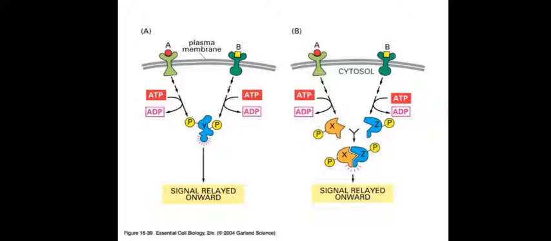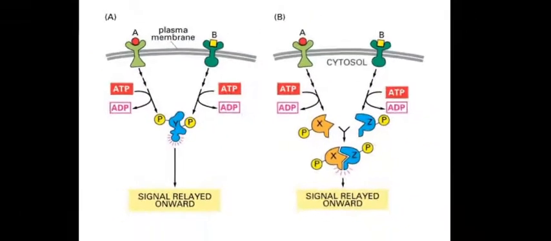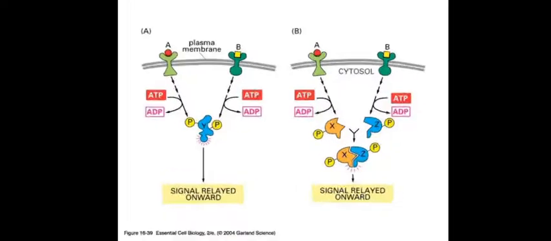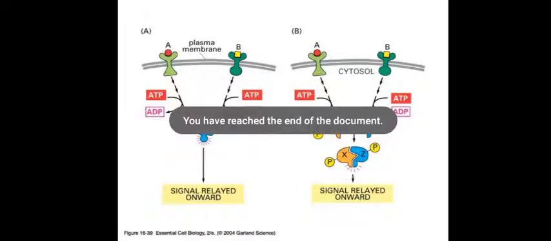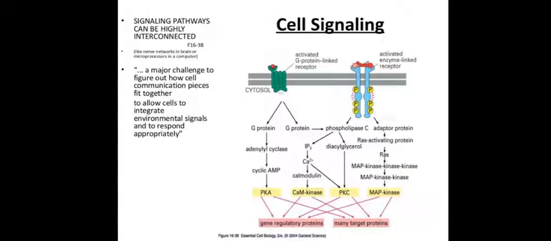So this is how signals are relayed onward and downward towards each other, called signal convergence. Signals A, B, or any two or three types of receptors will target a single type of protein, but the final result is the same, which is going to control the signal relayed onward to a particular system, called signal convergence. Okay, this is today's class on signal convergence and signal divergence.